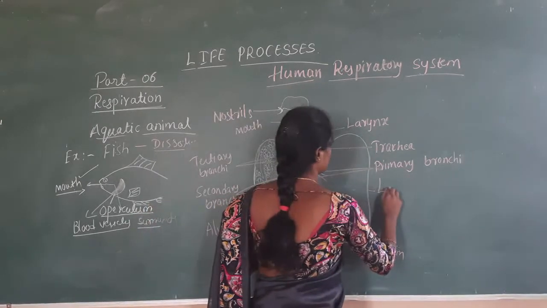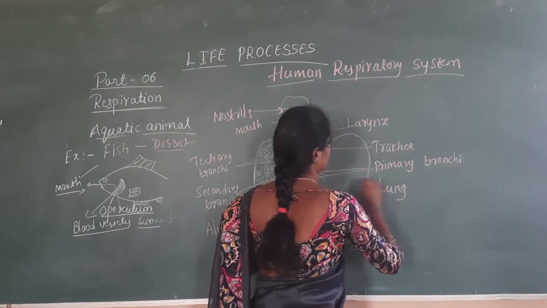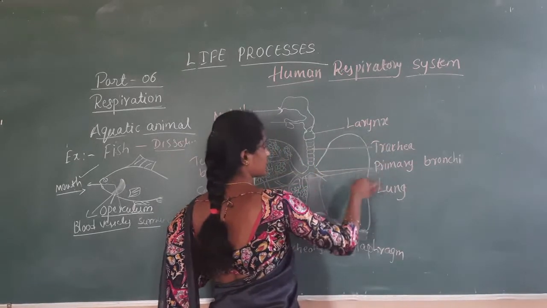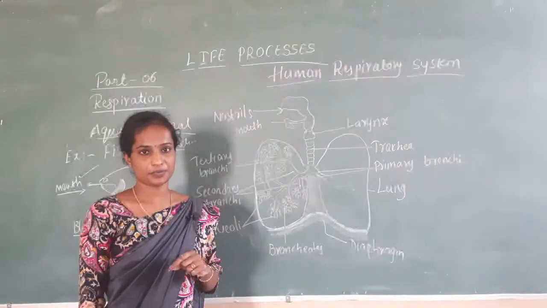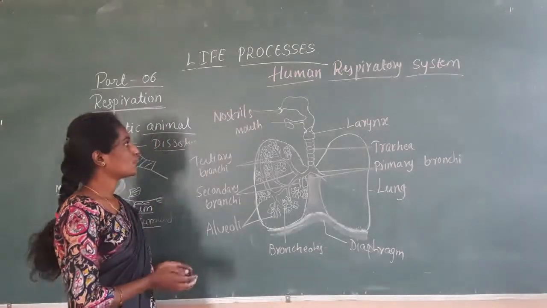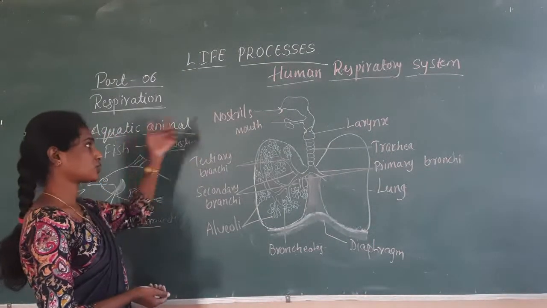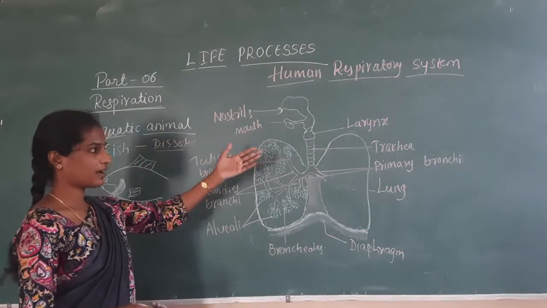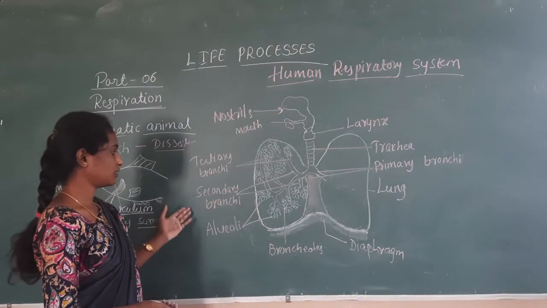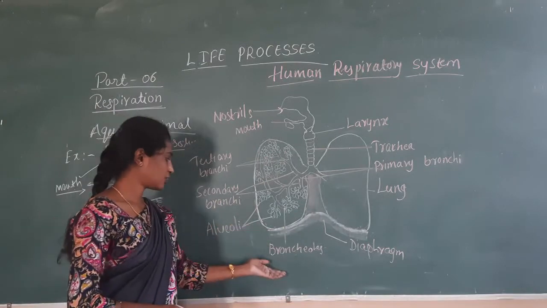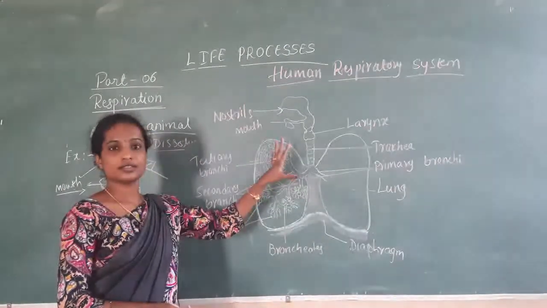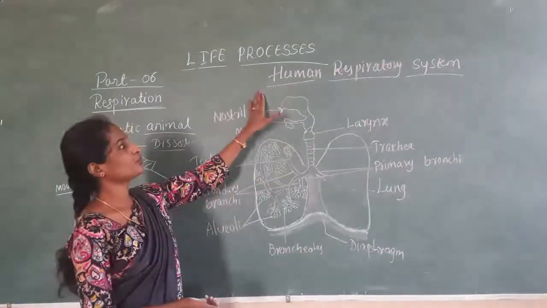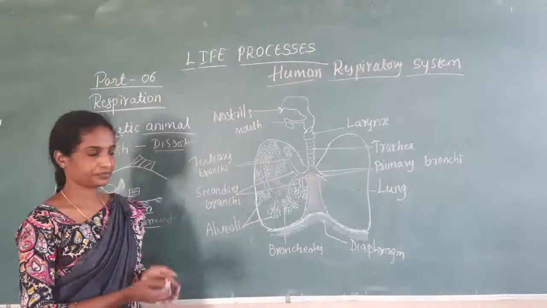This is the lung, and this lung is externally covered by the bony structures called ribs. So the human respiratory system consists of nostrils, larynx, trachea, primary bronchi, secondary bronchi, tertiary bronchi, bronchioles and alveoli. These are the parts which are involved in the human respiratory system.